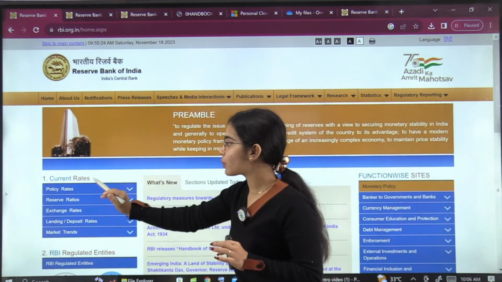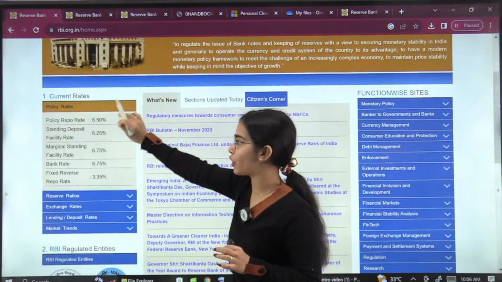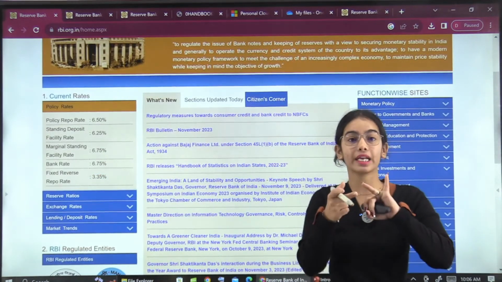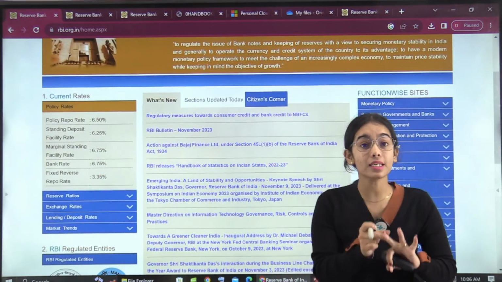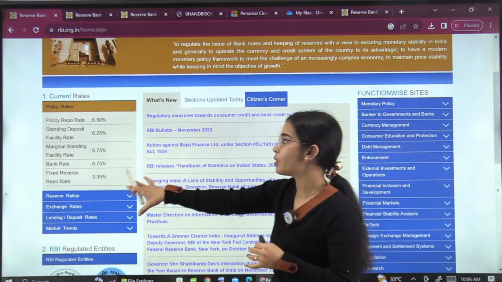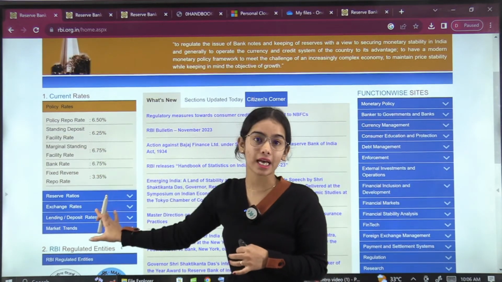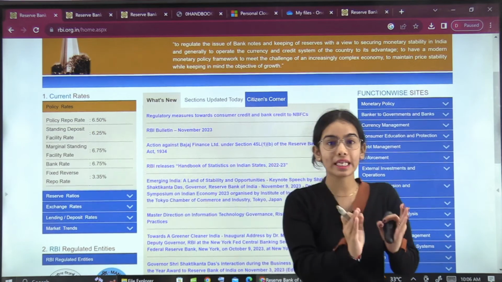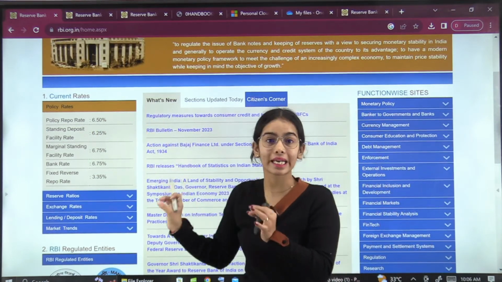In the current rates, what is important, you need to have the understanding of the policy rates. I hope you know what is repo rate, what is the standing deposit facility, what is the marginal standing facility. All these current rates are given here. Okay, so before going to the examination, just go through these current rates.